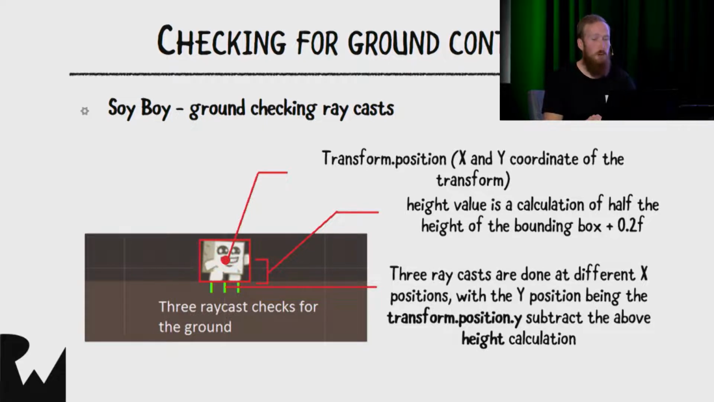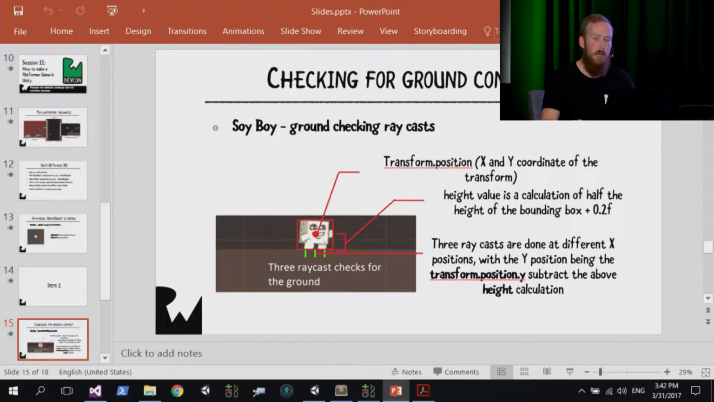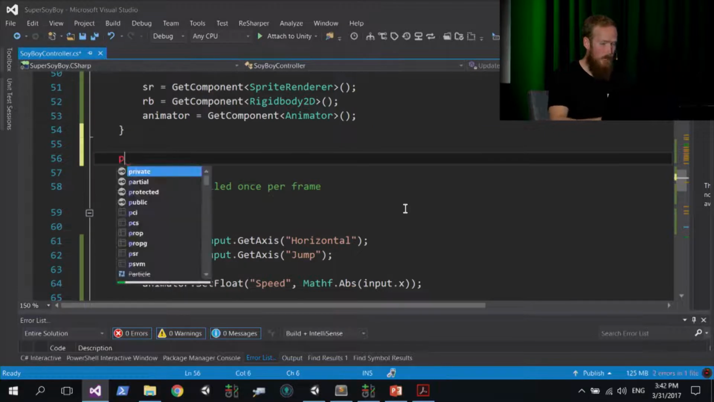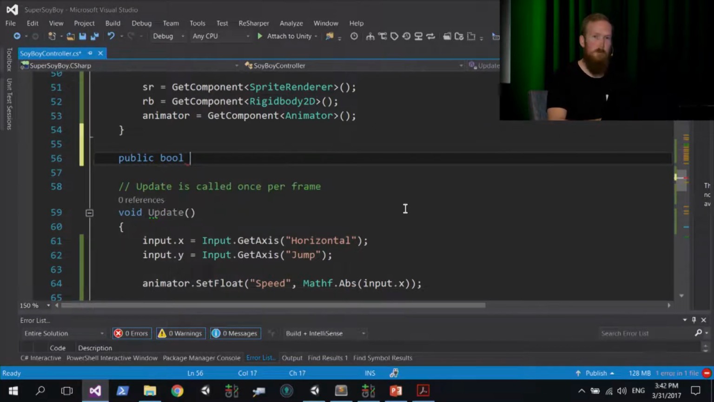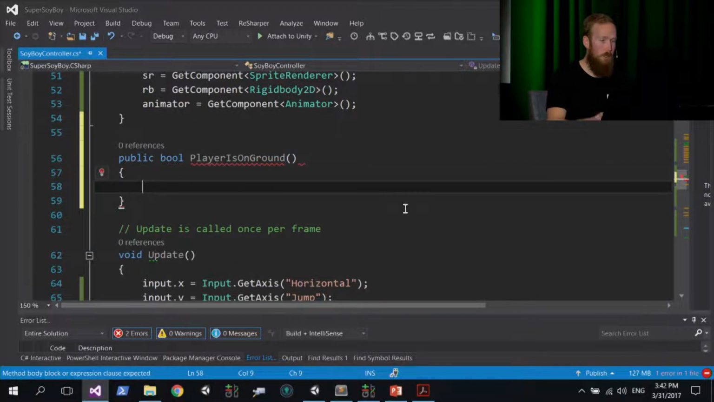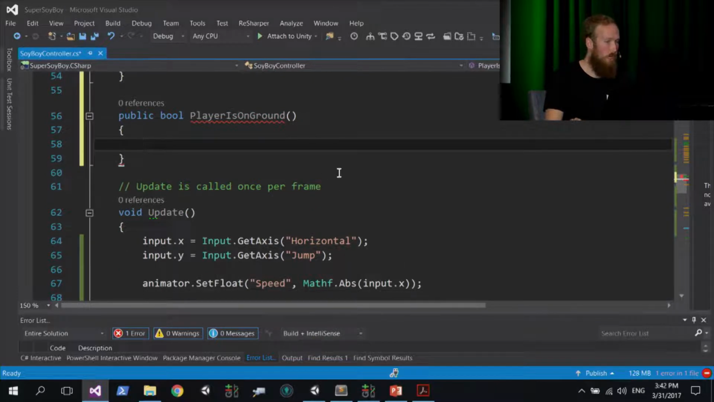So that's basically how we're going to calculate that. So let's go back to our code, and below the awake method in SoyBoyController, we're going to type in public bool, because this method is going to return a Boolean value, and we're going to call this PlayerIsOnGround, and then just two parentheses here on the end, and then open and close braces. That's just to define a method that returns a Boolean value.